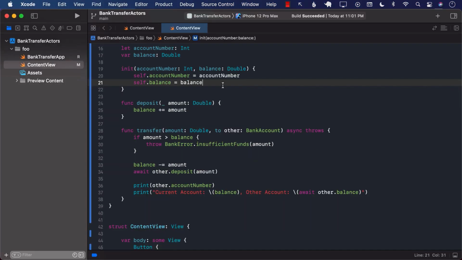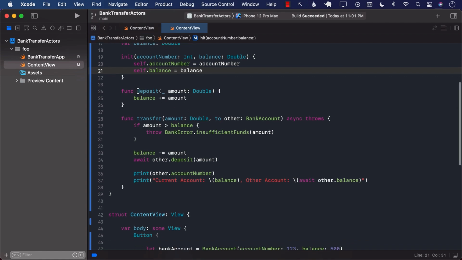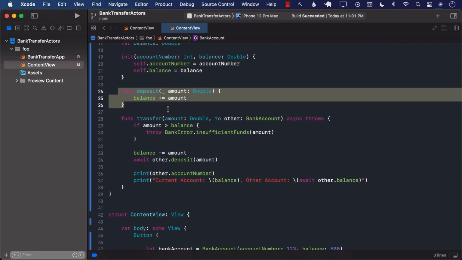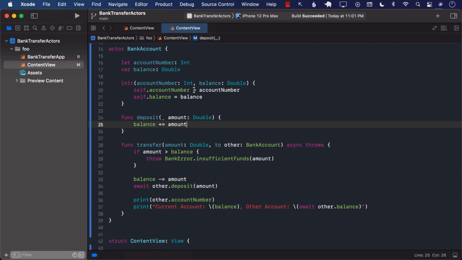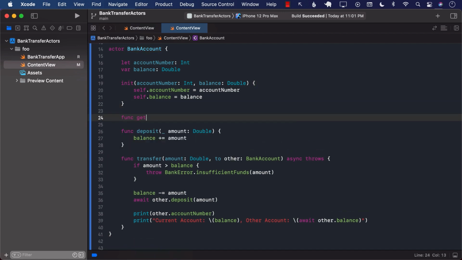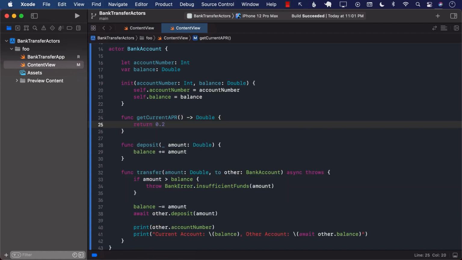In the last lecture, you learned about actors, and you also learned that whenever you're trying to call a function which is contained inside the actors, you need to make sure that that function is called asynchronously using async and await. But what about functions that are not really changing the state of the bank account? What if I have a function called getCurrentAPR? Now this function is not really changing anything. It's simply going to return a constant value.